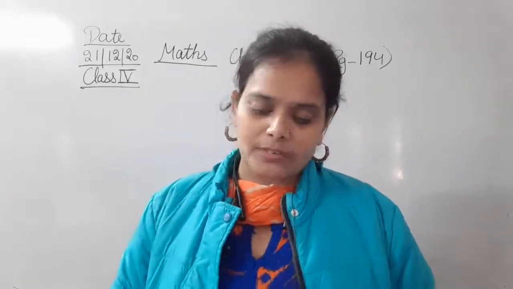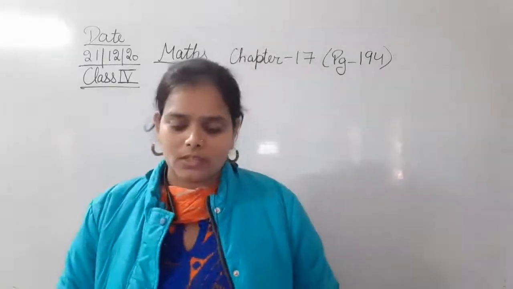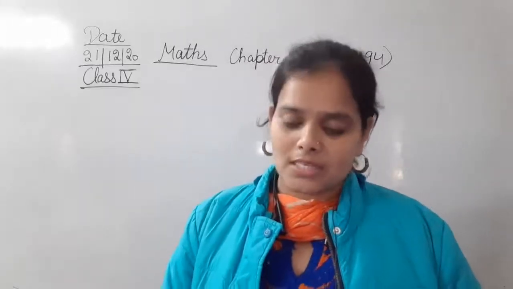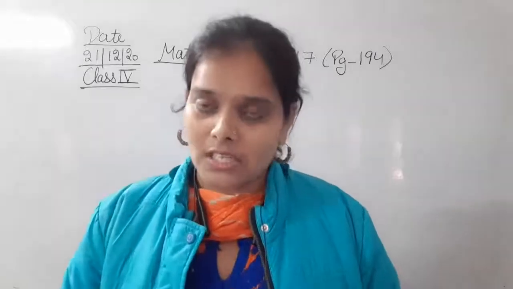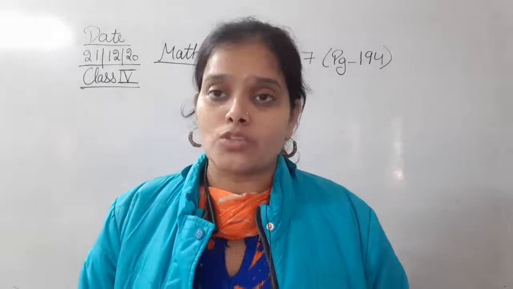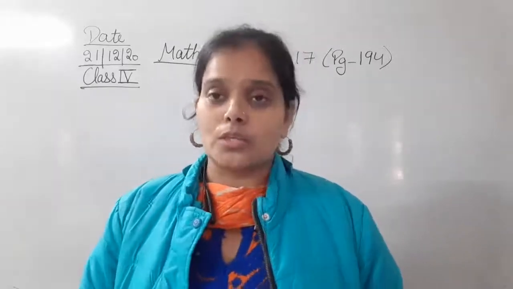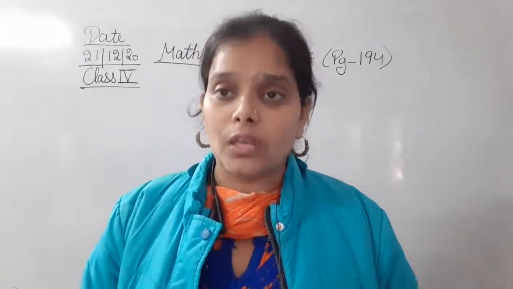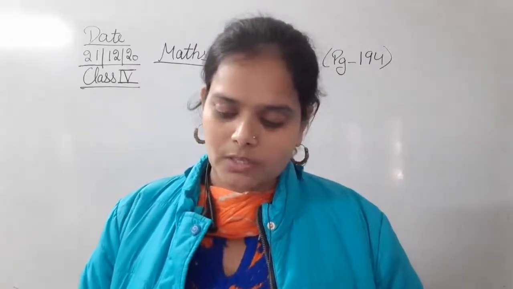So there are 3 bags filled with sugar, and the different weights of these 3 bags are given: 19 kg 780 grams, 70 kg 56 grams and 9 kg 50 grams. So what is their total weight? We have to find the total weight of these 3 bags of sugar. Let's begin with the solution.